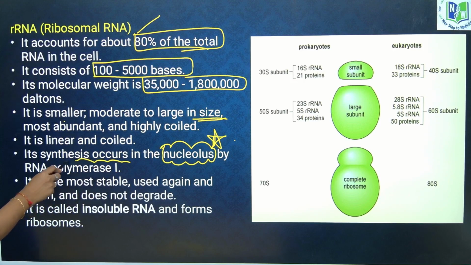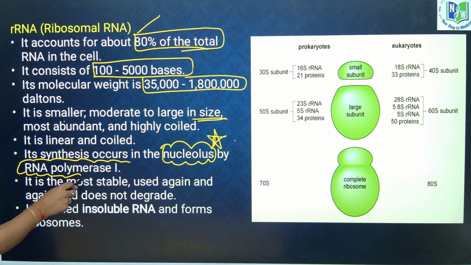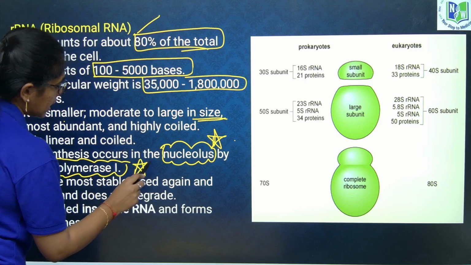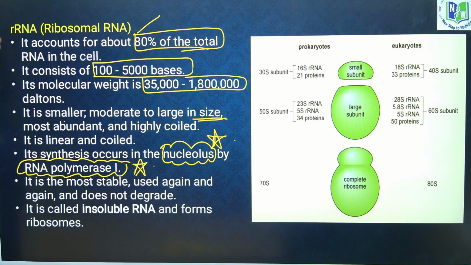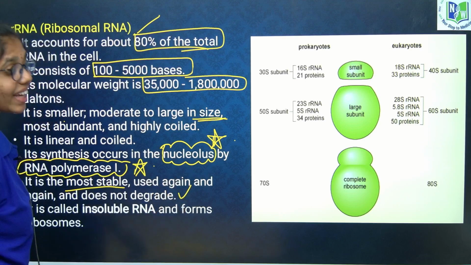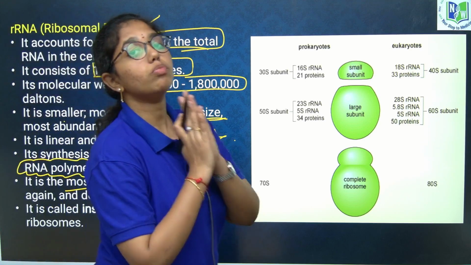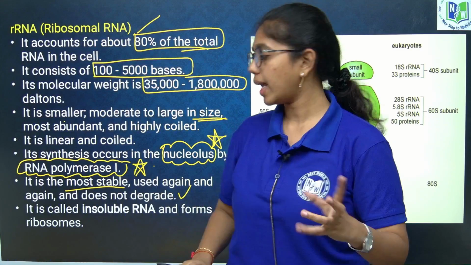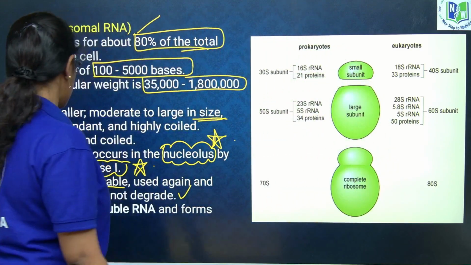And what RNA polymerase is there? RNA polymerase 1 is synthesizing rRNA, and it is most stable and used again and again. It does not degrade like mRNA. rRNA is more stable; it is not degrading like mRNA once the protein is synthesized.